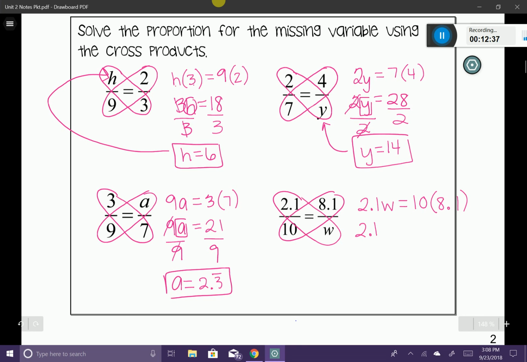Feel free to do this in your head as well. 10 times 8.1 is going to give us 81. And I'm going to solve for that variable w by dividing both sides by 2.1. So 81 divided by 2.1 is going to give us a long decimal, which is going to be 38.6. I'm going to just round it to the tenths place. And that is how you solve a proportion. So that brings us to the end of our lessons on proportions and ratios.